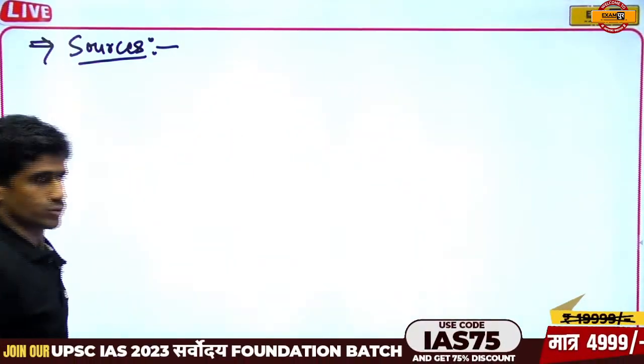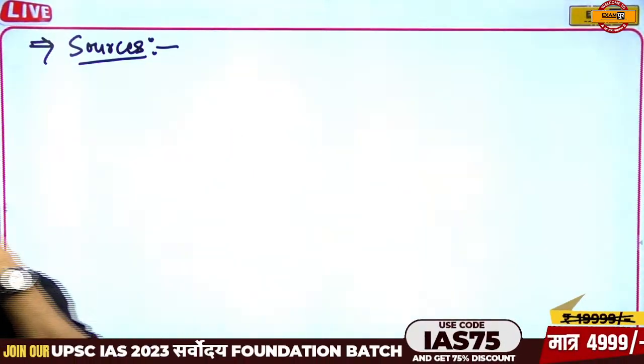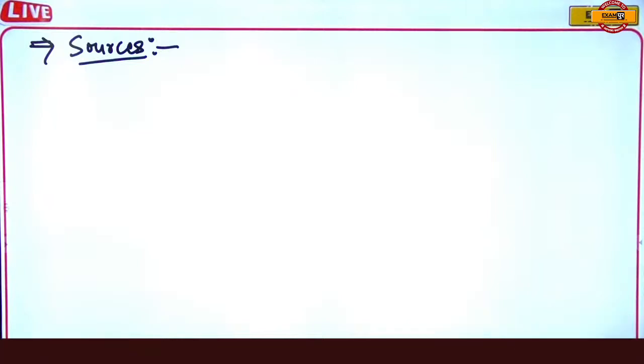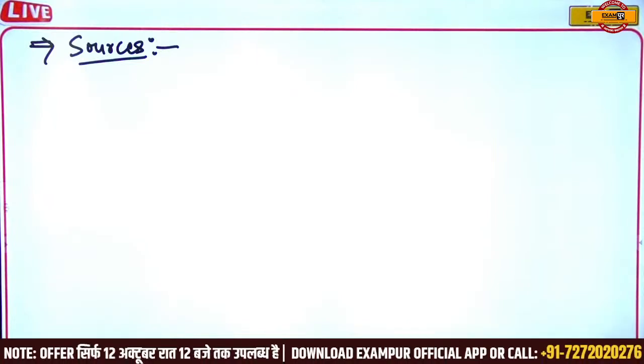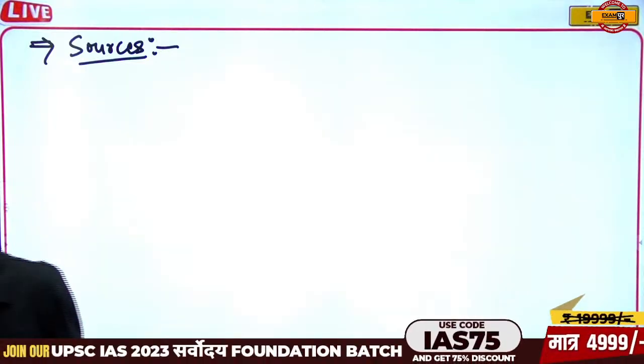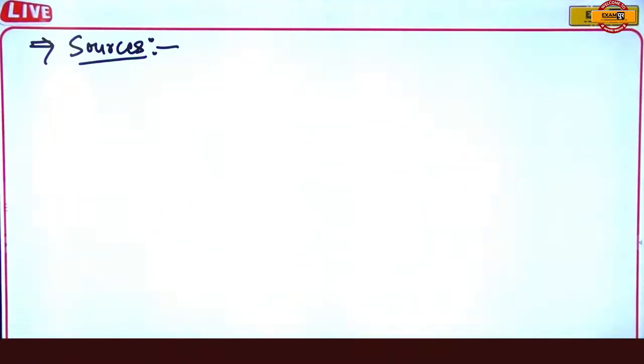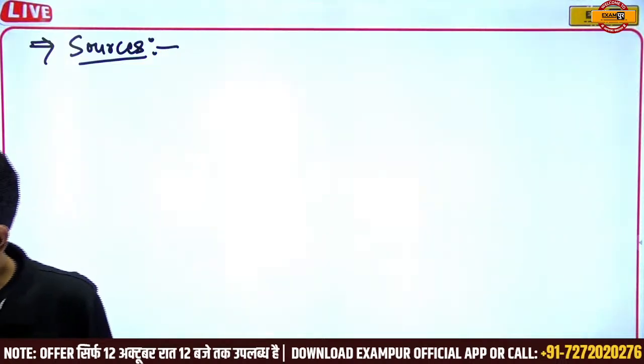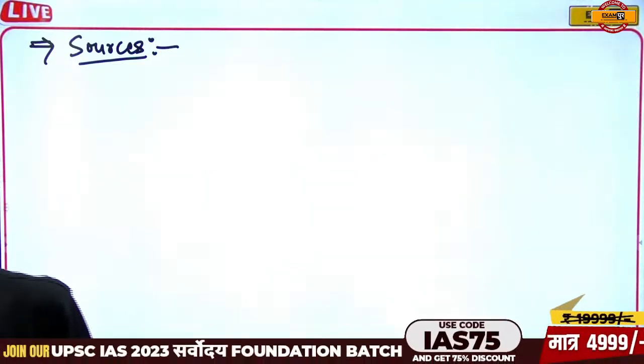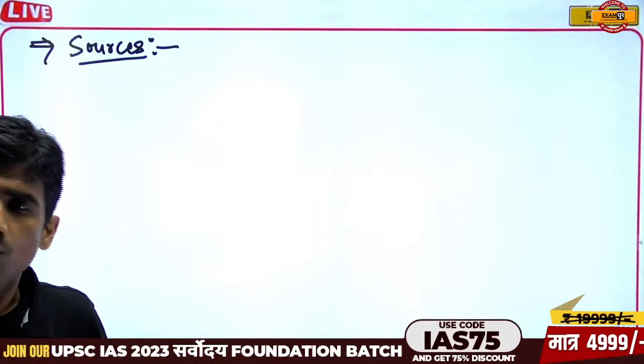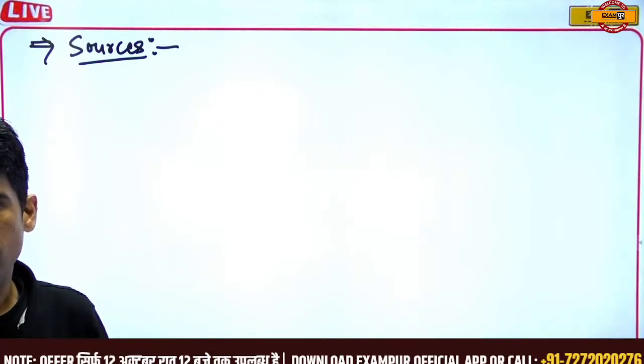There are a number of sources. We have literary sources, court chronicles, memoirs, that means biography, religious texts, travelogues, secular literatures, and archival sources.